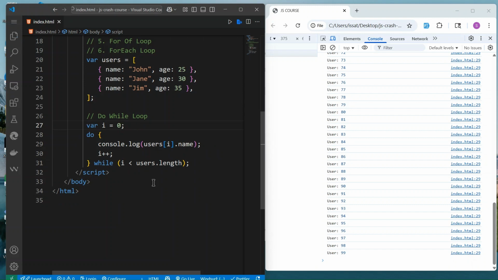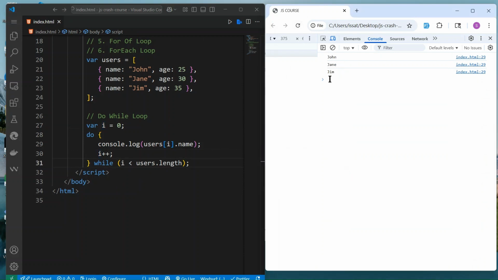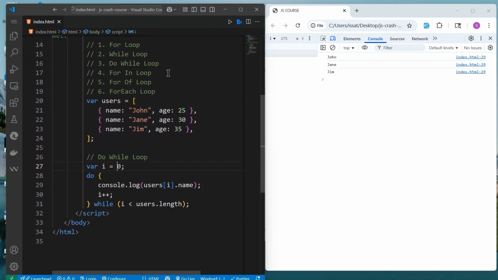For example, console.log user index 0 dot name, and then do i plus plus, and then come back to check. If I reload that, you see that we log John, Jan, Jim, and then we can stop.